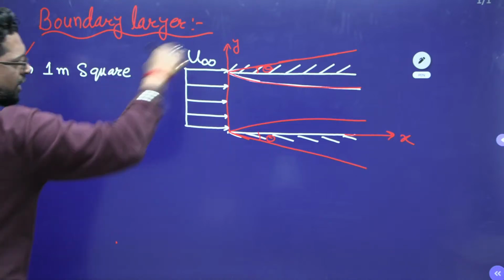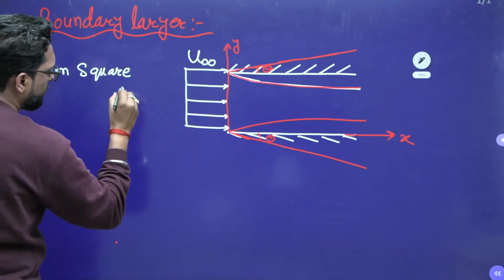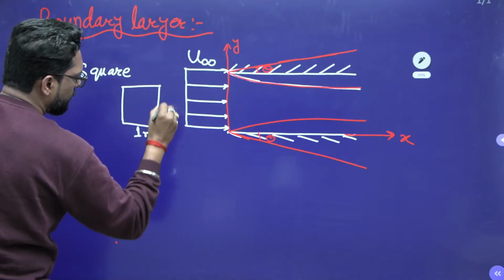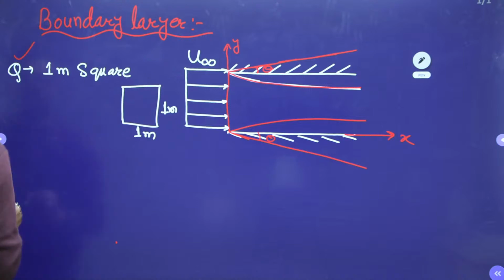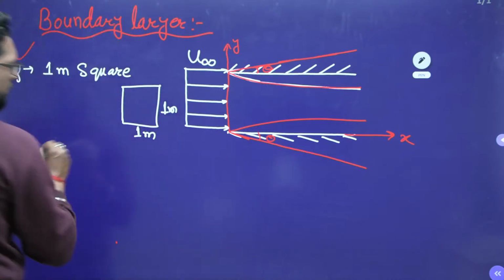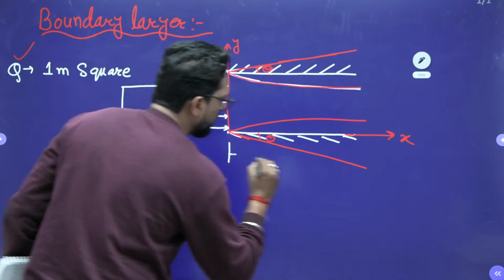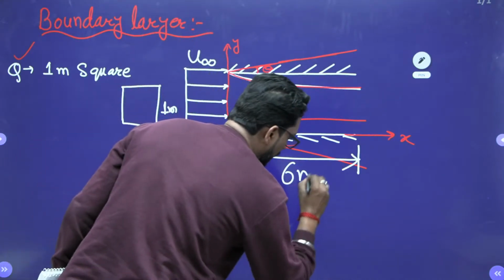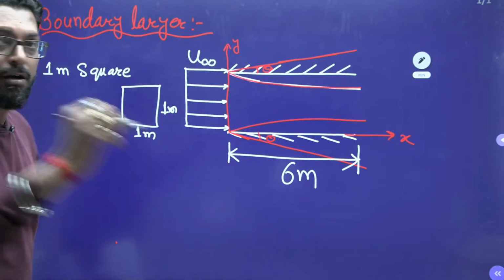That means this is a square cross section, 1 meter by 1 meter, and it is 6 meters long.